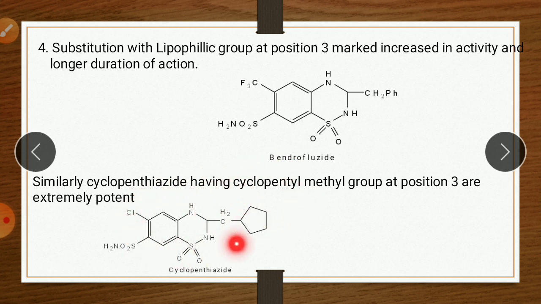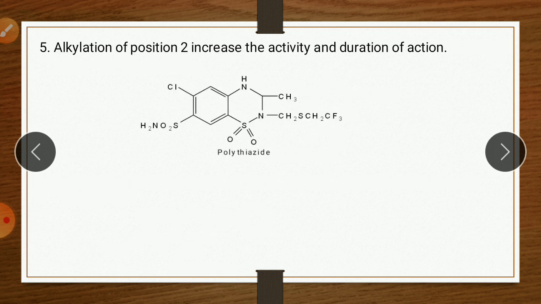So the point is, on position 3 there should be a lipophilic group, which gives the longer duration of action. So in case of bendrofluazide, a benzyl group is there on the third position, and in case of cyclopenthiazide there is a cyclopentyl methyl group. So both have longer duration of action.